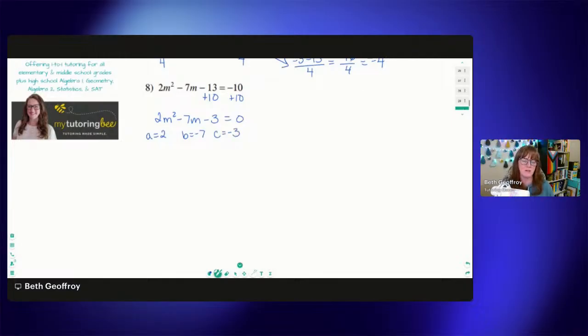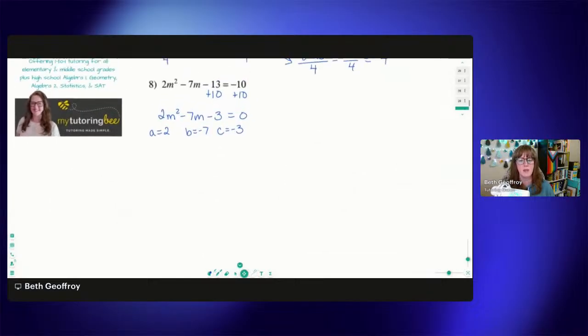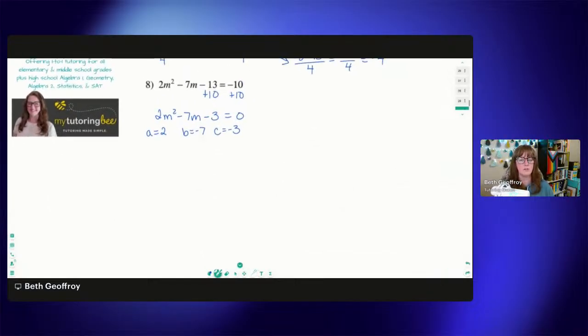Now we can go ahead and sub all of those into our equation. So negative B is our equation, right? Let's just take a quick peek back at that. Negative B is that first term in the numerator, but our B term is already negative, so that means it's just going to switch the sign. So instead of -7, we're going to have +7 plus minus the square root of -7 squared. I did put this in parentheses just to remember. I don't want that negative to get confusing because it is going to be -7 times -7 minus 4 times A, which is 2, times C, which is -3, all over 2 times A, which is 2.